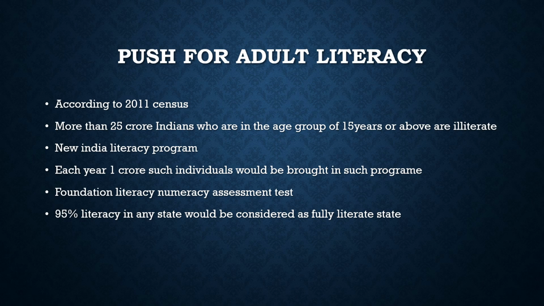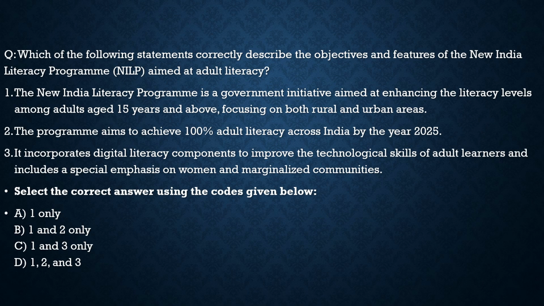So with this topic, let's see what can be the question asked in the prelims exam. Here the question says, which of the following statements correctly describe the objectives and features of the New India Literacy Program aimed at adult literacy? Here the statements are: the New India Literacy Program is a governmental initiative, 100% correct; aimed at enhancing the literacy levels among adults, 100% correct; aged 15 years and above, 100% correct; focusing on both rural and urban areas, 100% correct. Nothing wrong with this statement.